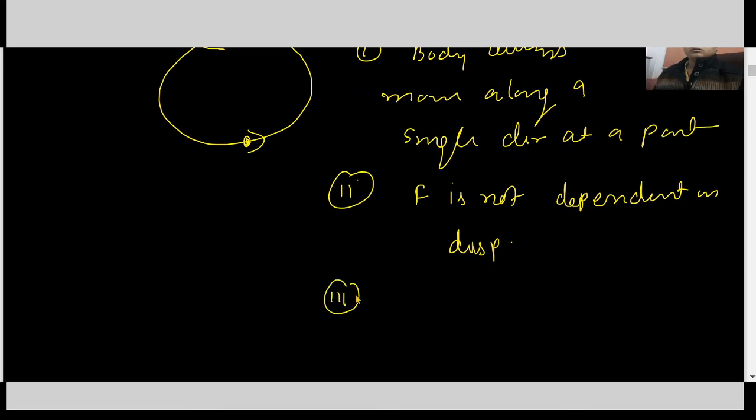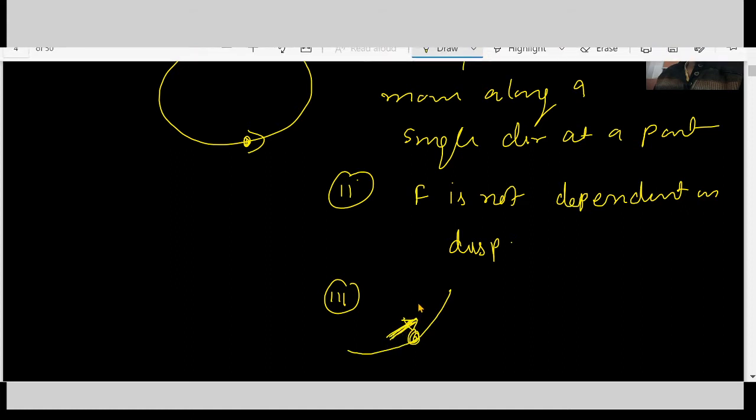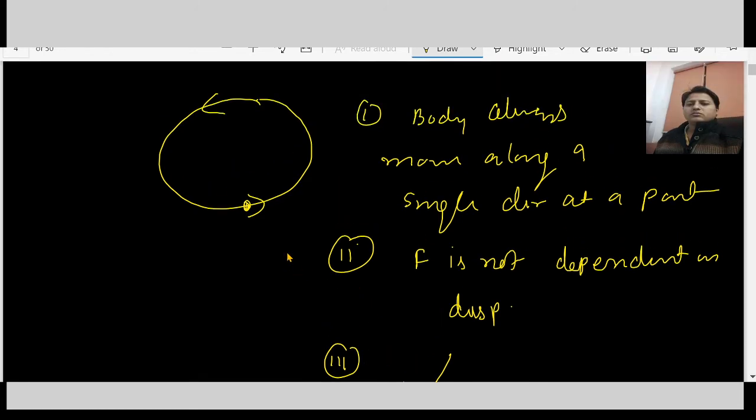Geometrically, at a point the body always has the same direction of motion, so it's not an oscillatory motion.